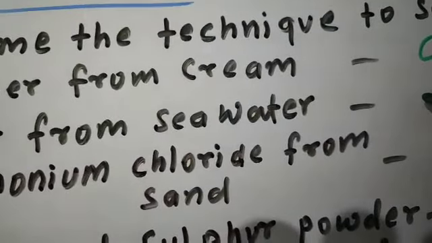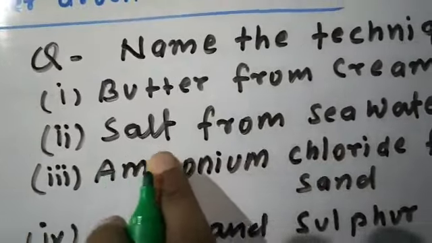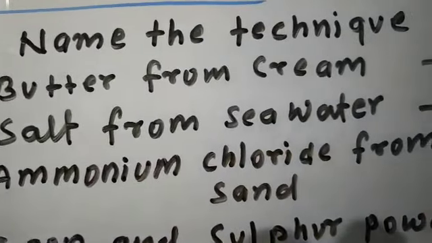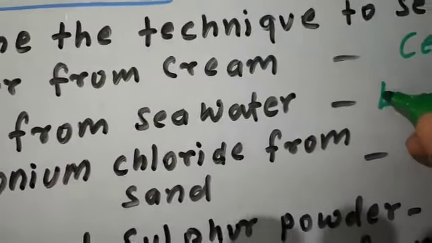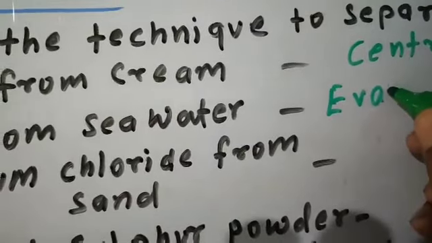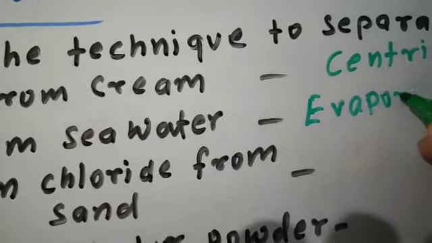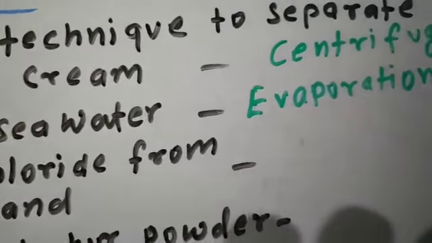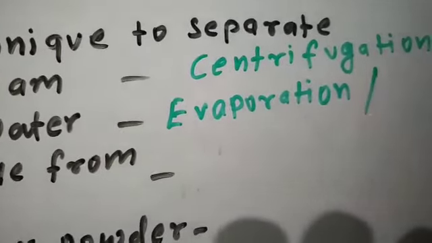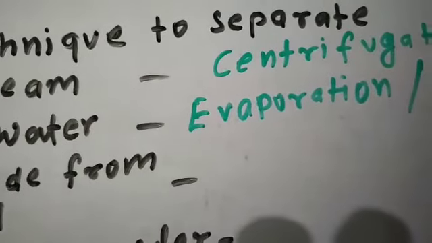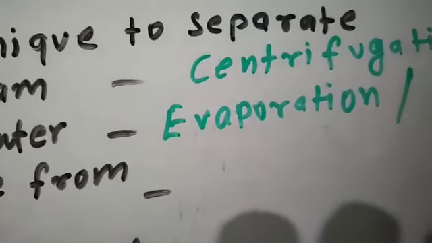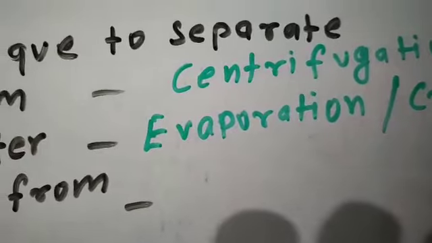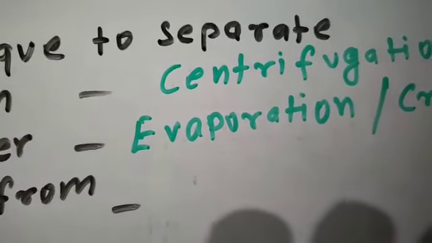Salt is non-volatile and water is volatile, so it can be separated by evaporation. But in evaporation we do not get pure salt, so instead of evaporation, another method is utilized, that is crystallization.